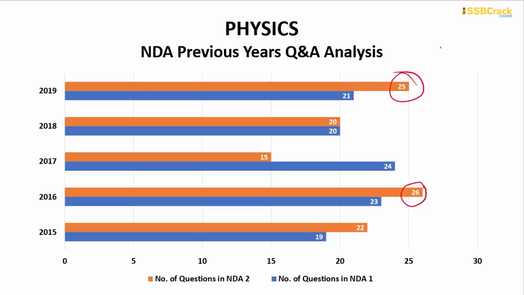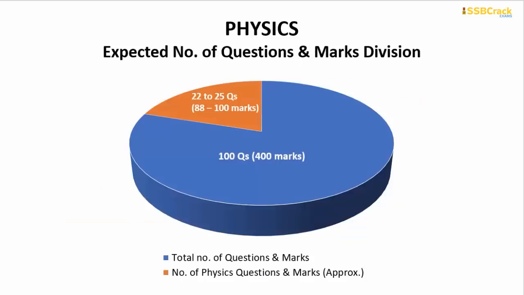The least number of questions were in the year 2017 NDA 2, and there were only 15 questions. From all of these, we have to analyze the average, and by analyzing the average, we can get the expected number of questions and the marks division. From the physics part, we can expect around 22 to 25 questions, and because each question carries 4 marks, we can expect around 88 to 100 marks only from the physics subject, from the whole of the GAT section.